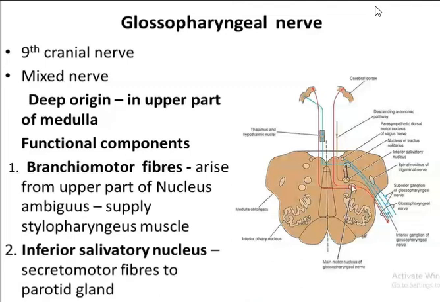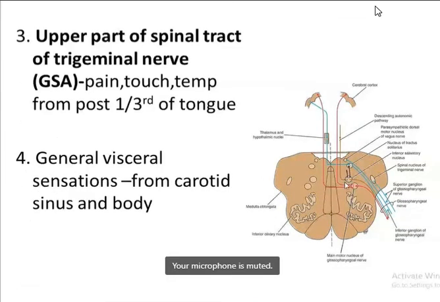Okay, so motor nucleus here. This is the inferior salivary nucleus for the secretomotor fibers to the parotid gland. And the upper part of the spinal tract of the trigeminal nerve. Okay, so this is the spinal nucleus of the trigeminal nerve here, and you'll also find the nucleus of the tractus solitarius here. So these are the different nuclei.